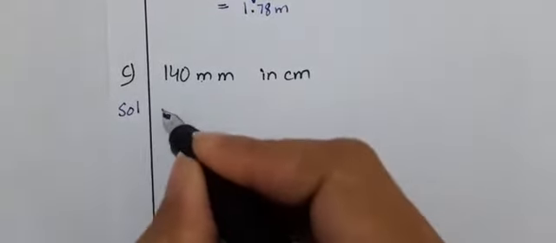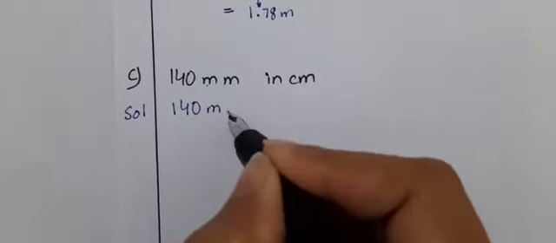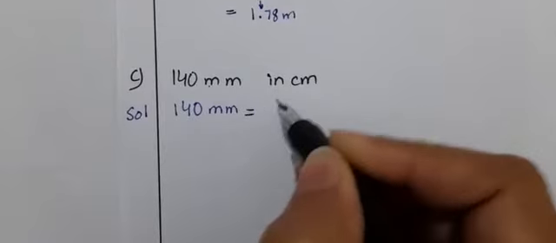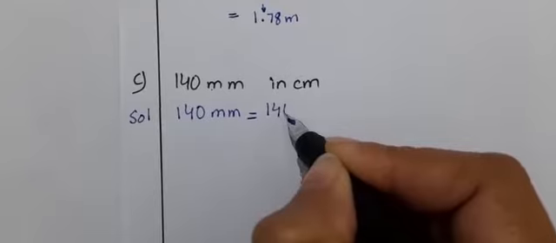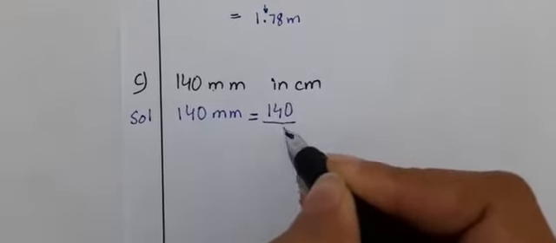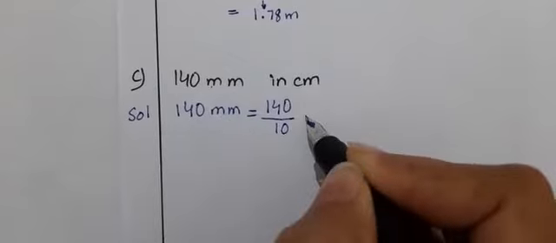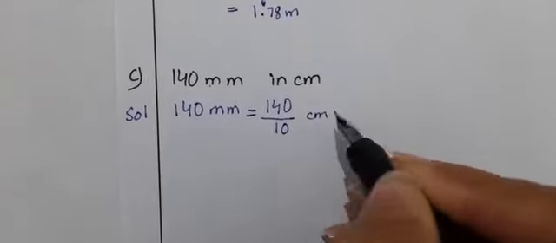So we will write in the solution 140 millimeters. As we are converting it into centimeters, I have written equals 140 divided by 10. When I have written divided by 10, I cannot write millimeters, okay? Now I have to write centimeters.